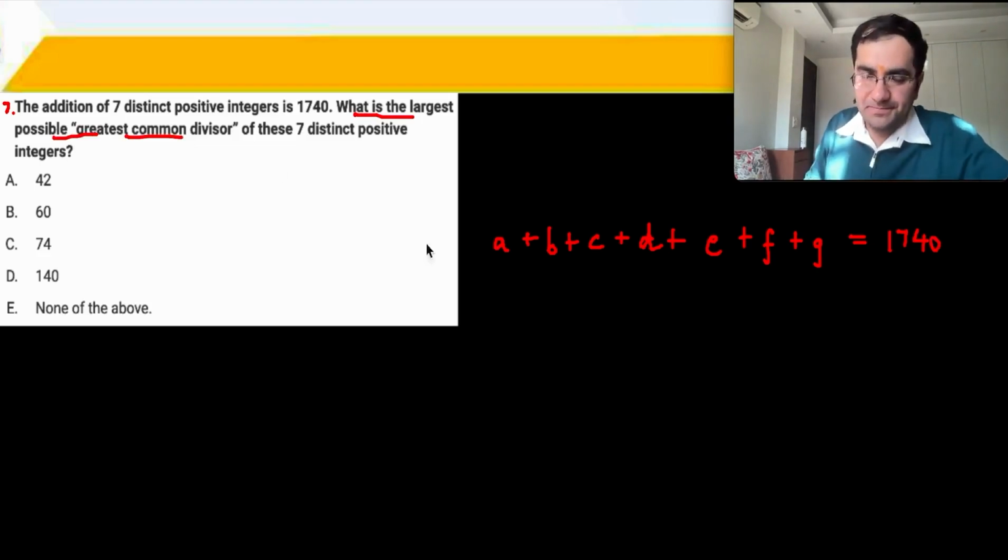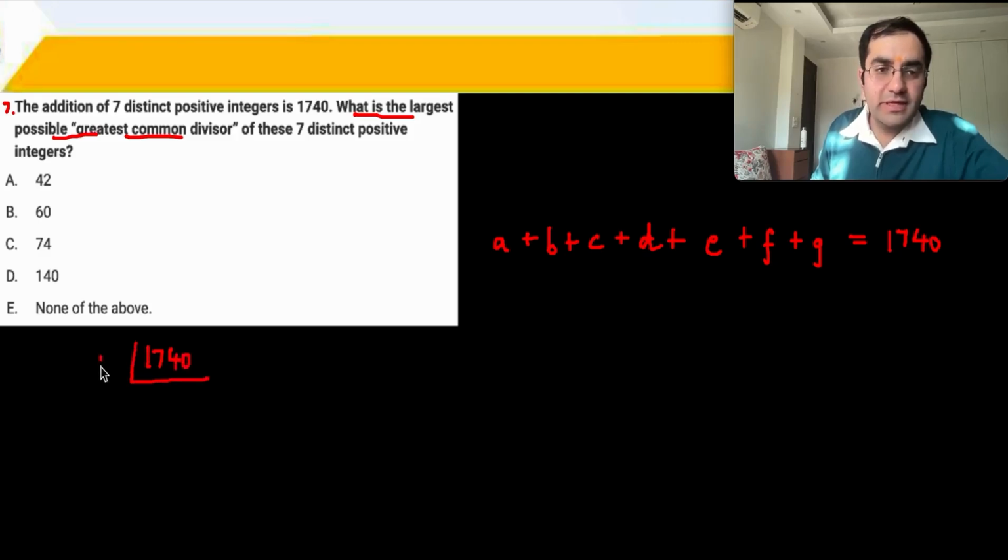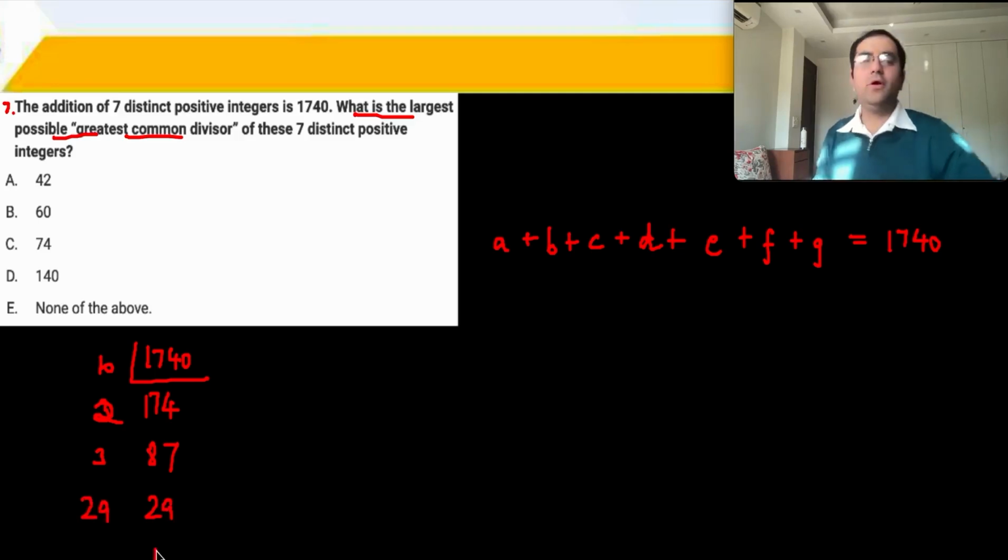ठीक है? तो सबसे पहले, if all of these numbers have something common between them, what could be that number? So very quickly we do the prime factorization. 87 and 3 से गया, सॉरी 8 2 से गया 87 and 29, 1. Okay.